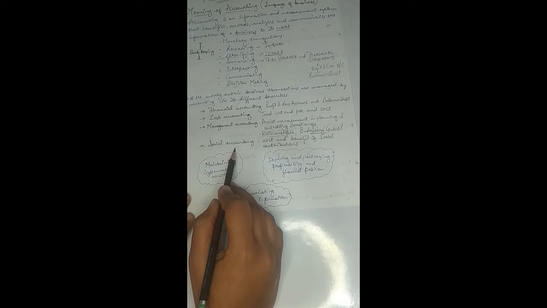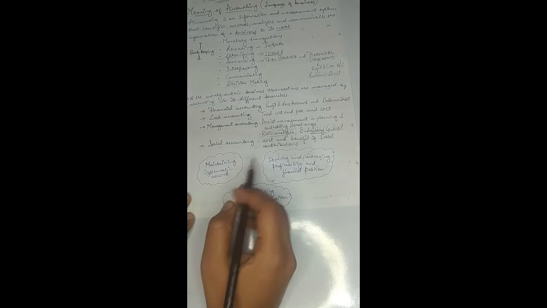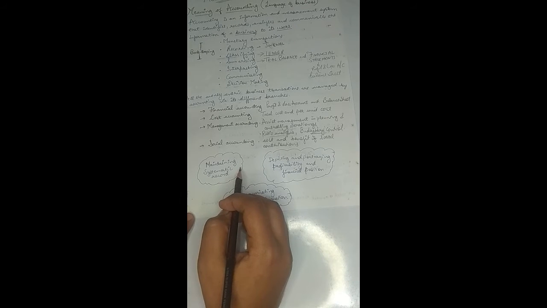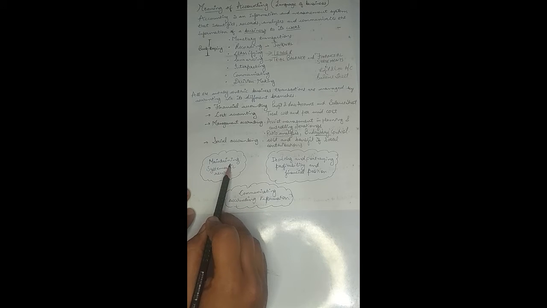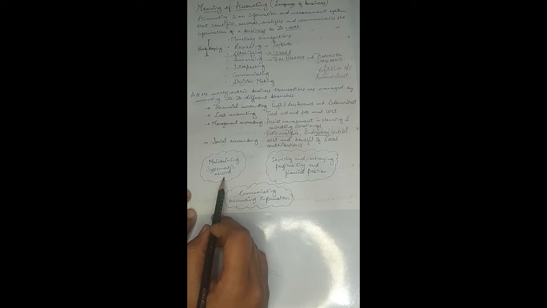And then there is social accounting, which provides the information related to the social contributions which have been made by the organization, right? So I think from this we can make a complete analysis that accounting is mainly involved in maintaining a systematic record of the financial transactions which have been made in a particular year. So all the financial transactions made by the organization in a particular financial year will find their place in the accounting, right?